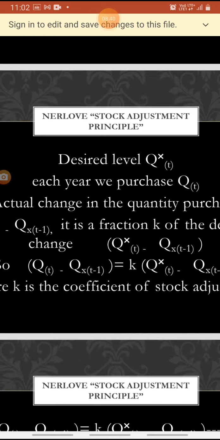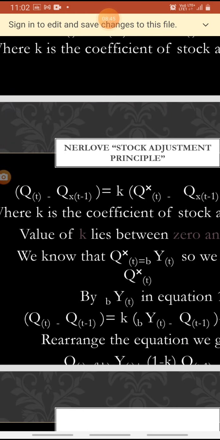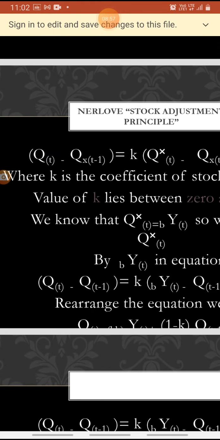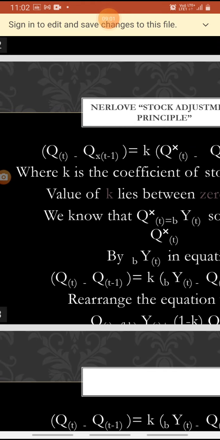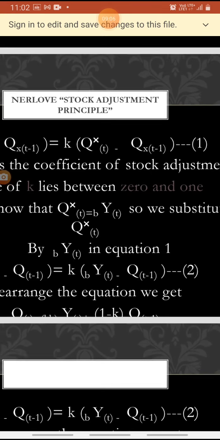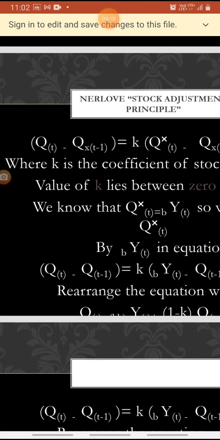K is the coefficient of stock adjustment. That is the main equation for the Nerlovian stock adjustment principle, where K is the coefficient of stock adjustment. The value of K lies between 0 and 1.